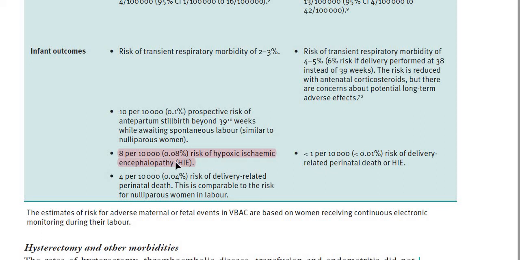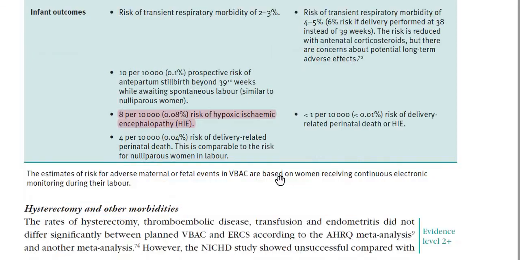Here it is 0.08% or 8 in 10,000. All these rates are in 10,000 because the number is very small. If you make it a percent, the number is going to be very low, like 0.01, 0.08. That is one thing.